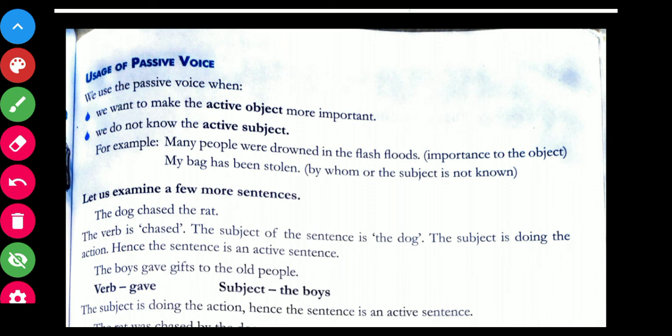Importance to this object. My bag has been stolen. By whom? Or the subject is not known. So in that case we use passive voice.